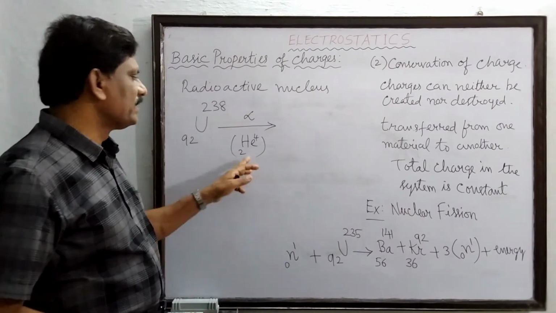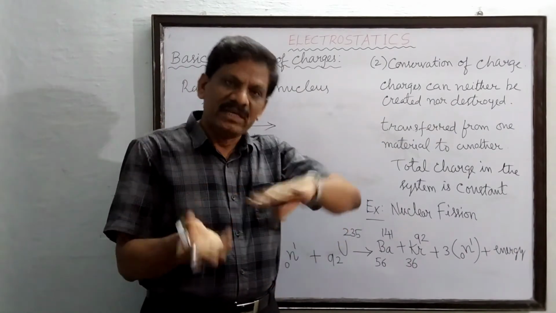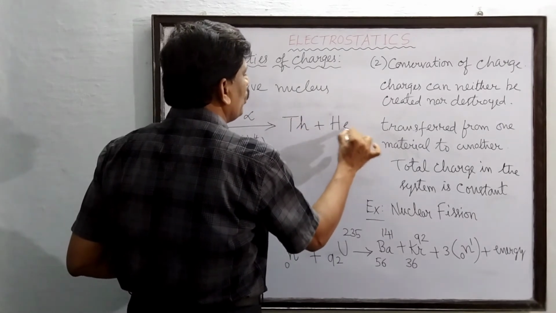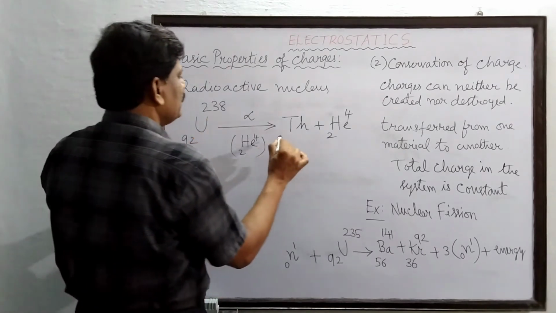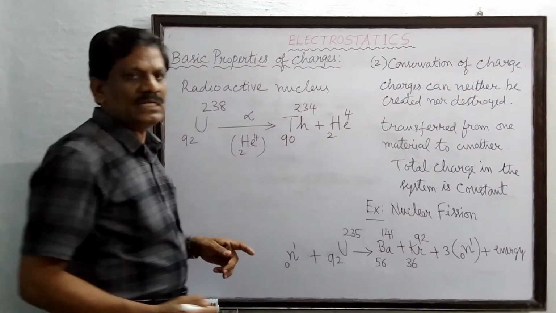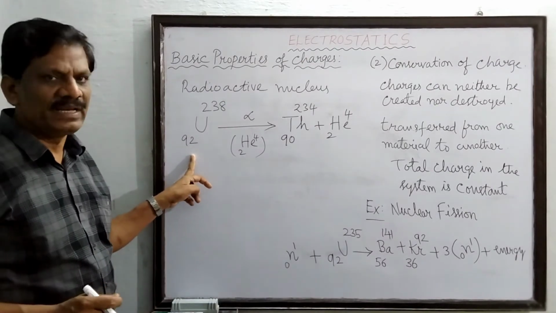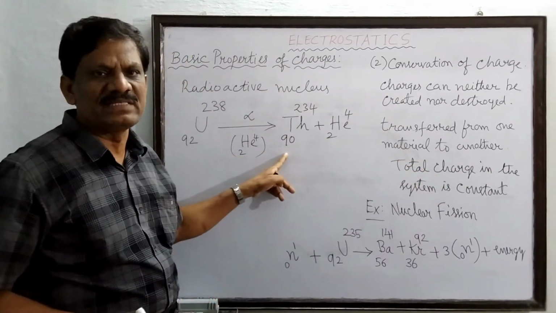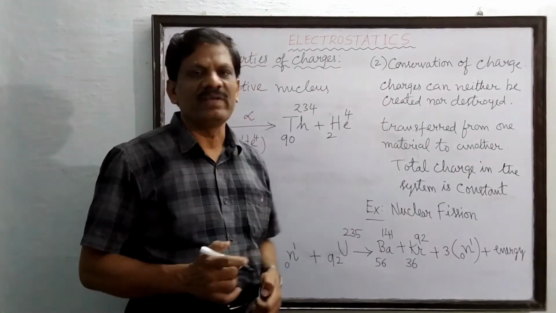So such radioactive nuclei give out charged particles. After giving out the charged particle, it cannot remain as uranium. It will become some other new nucleus. So the new nucleus formed is thorium. So it has become thorium and helium. Understand? Now you can see that this thorium has a charge number of 90 and the mass number is 234. So before the radioactive process, uranium has a charge number of 92. But after emitting a helium nucleus, its charge number is 90. So 90 plus 2 is 92. So these are all the best examples for conservation of electric charge.